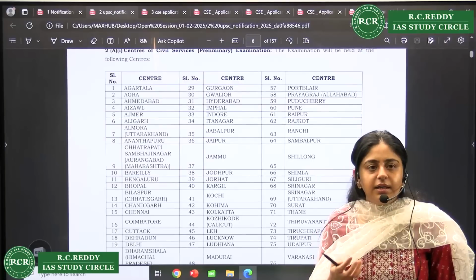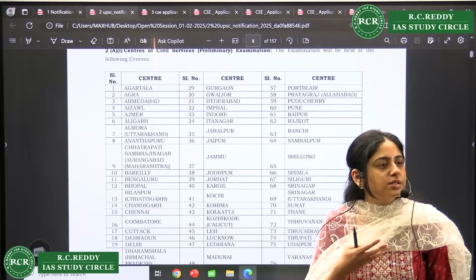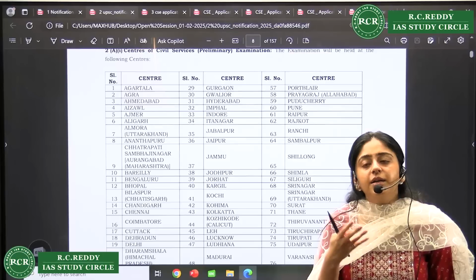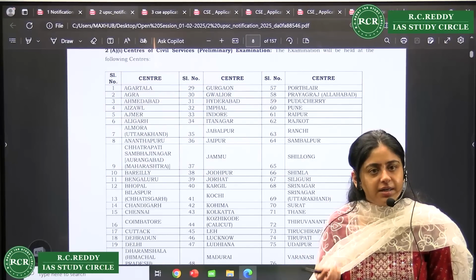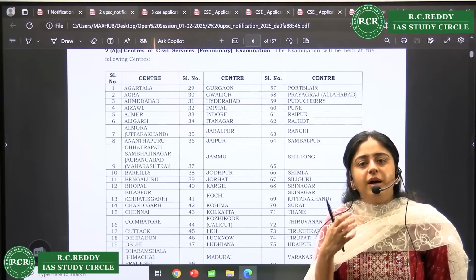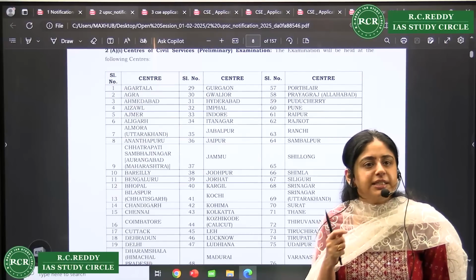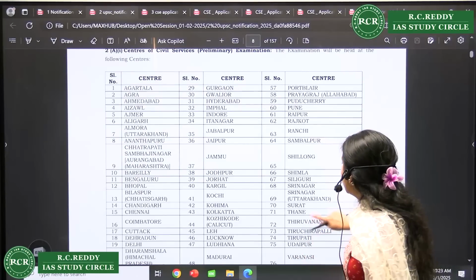So take a city you are familiar with, where transportation, lodging is easy for you while you are giving your mains. Prelim anyhow, it's a matter of 1 day only, so it doesn't matter. But main center, it should be nearby, it should be comfortable for you to travel. These things please keep in mind, right? Are we clear here? Okay.